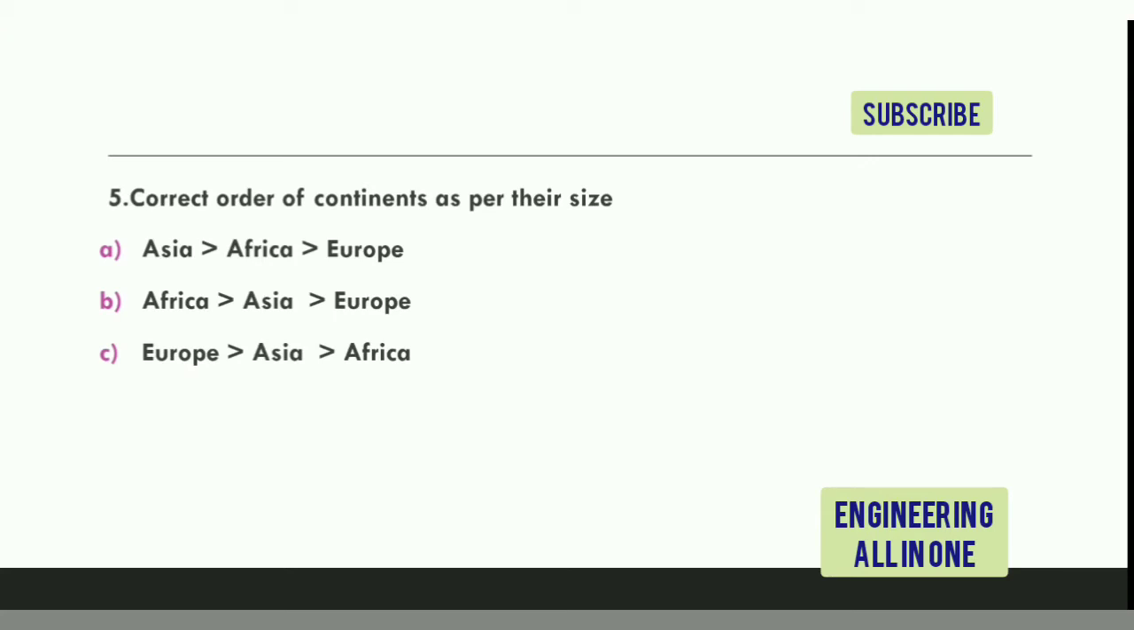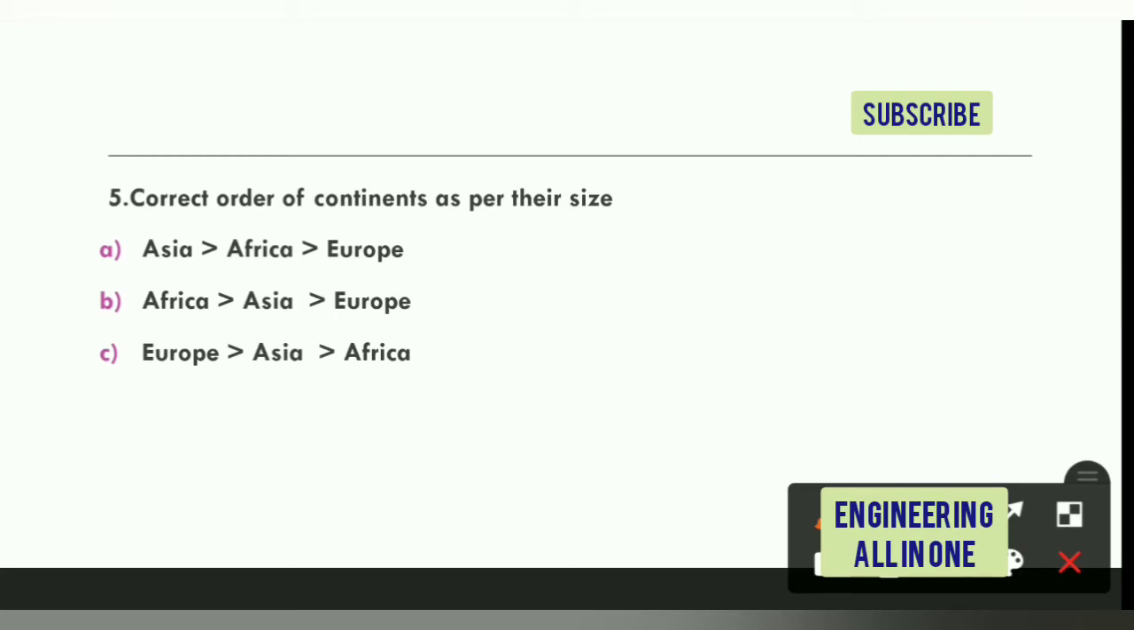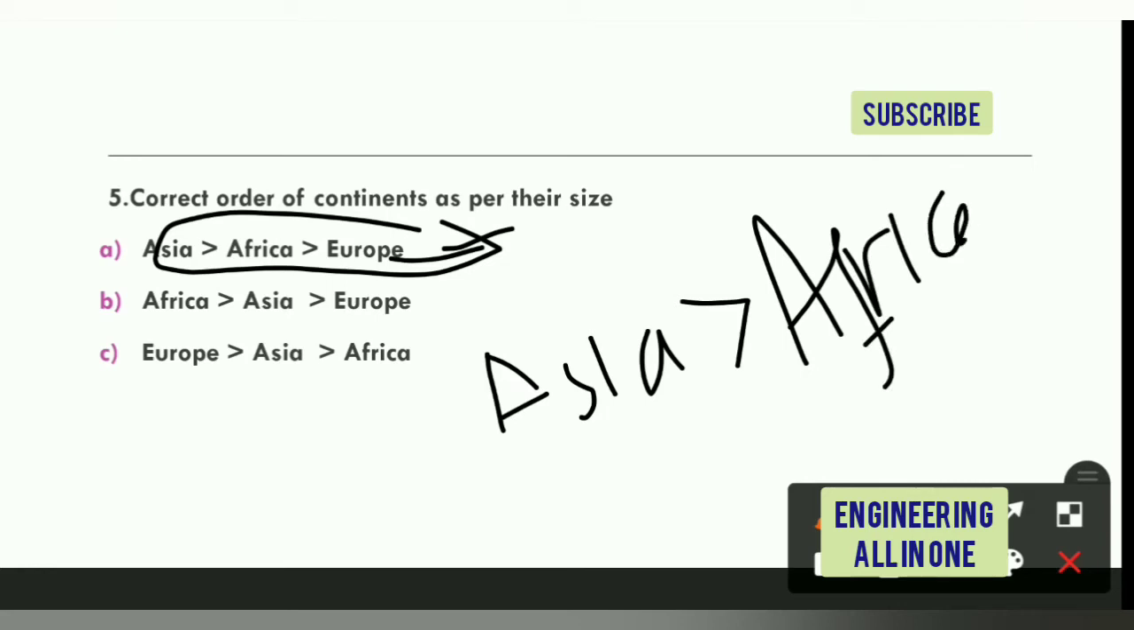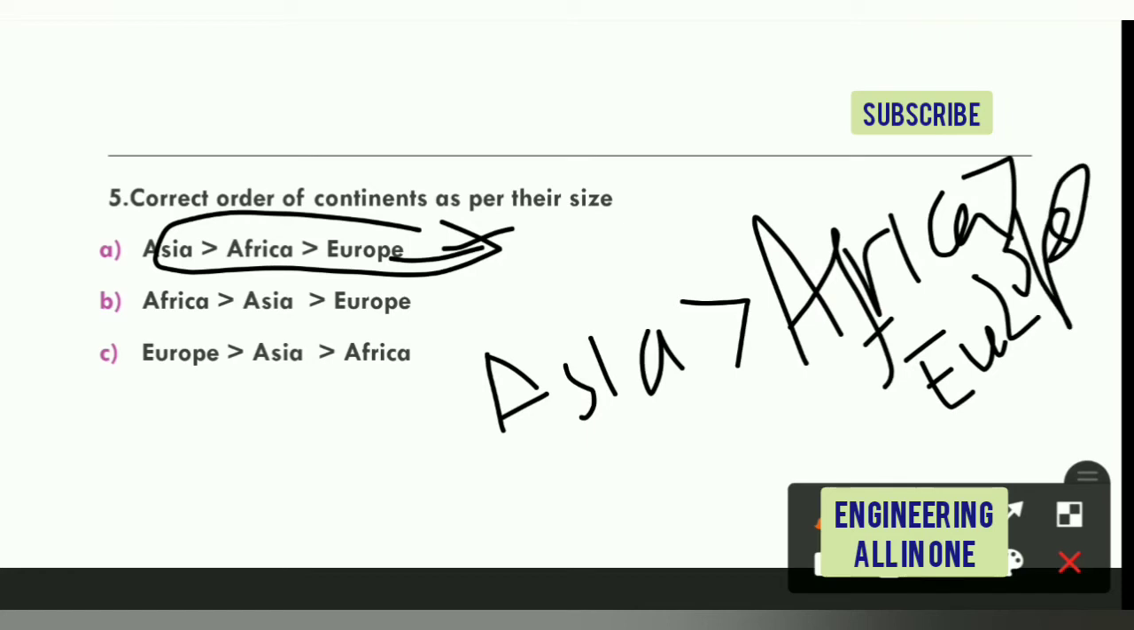See the fifth question. Correct order of the continents as per their size. First option is Asia is greater than Africa is greater than Europe. Second is Africa is greater than Asia is greater than Europe. Third option is Europe is greater than Asia is greater than Africa. The right option is option number first. Asia in terms of size is greater than Africa, which is in turn greater than Europe. So option number first is the correct option.